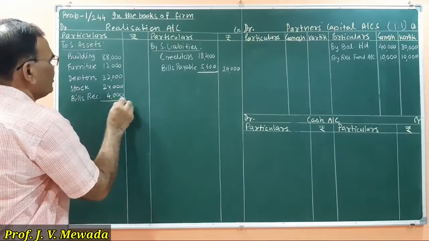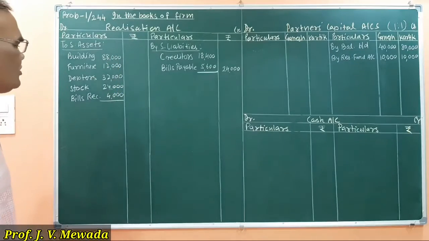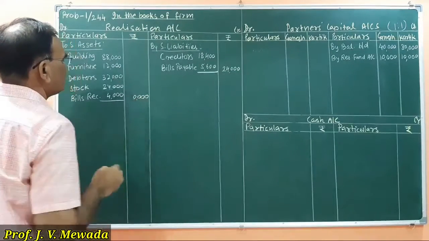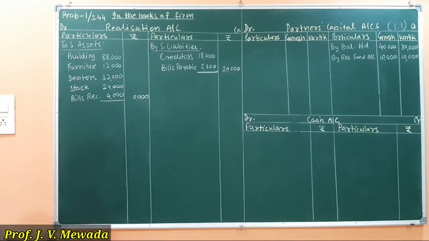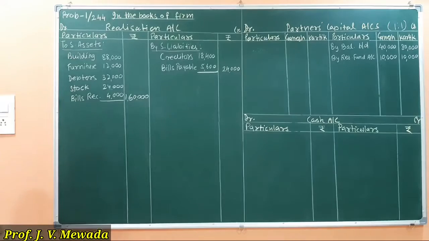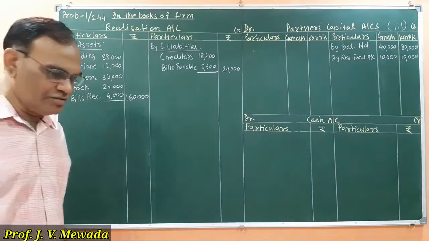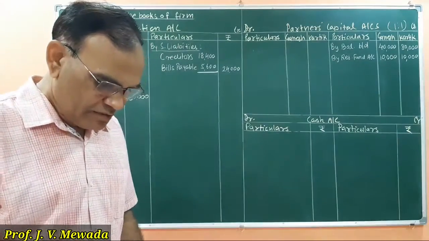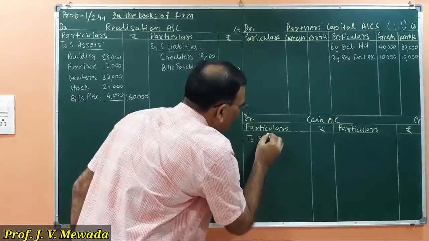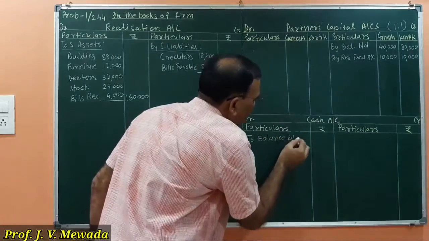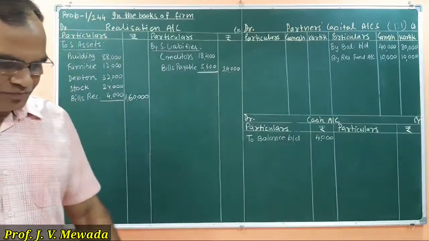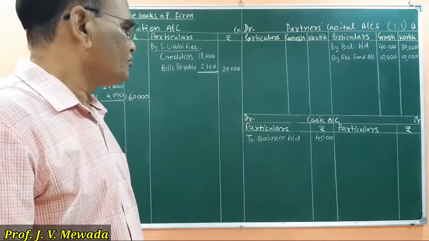So now the total is 1,60,000. And in the cash account we are having a balance of 4,000. So we will write to balance brought down 4,000. Now the second step is over.